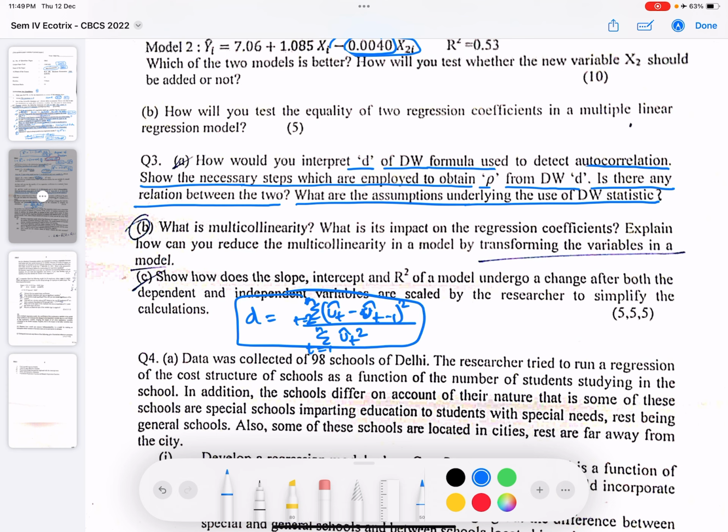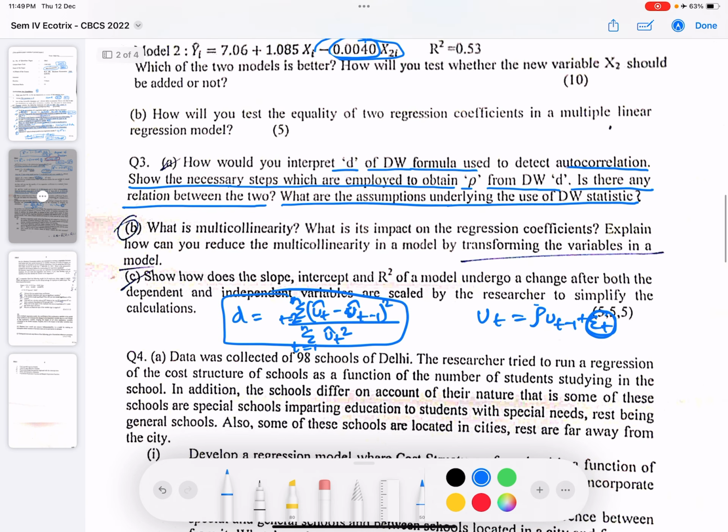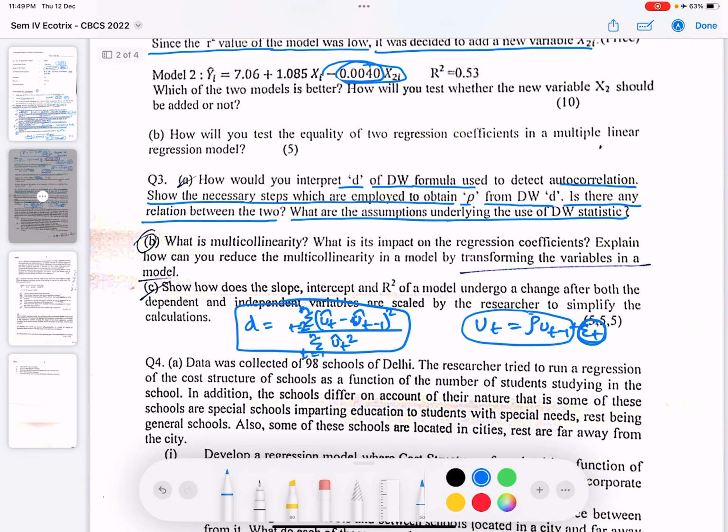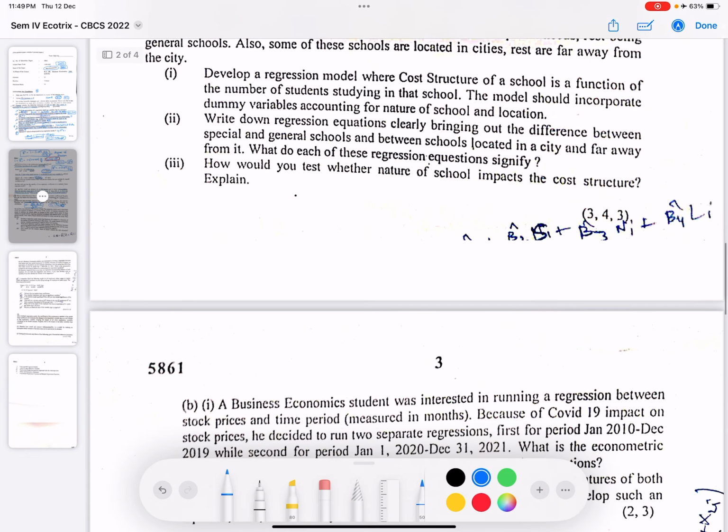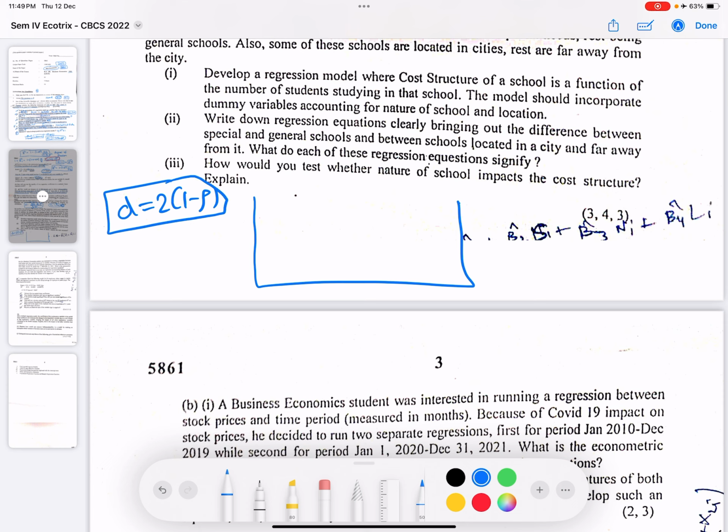Now ut, we assume ut follows rho ut minus 1 plus et, which is the white noise error term. This won't be relevant for you. So with the help of this, we can find the value of rho. And how do we interpret the Durbin-Watson test? So this is the relation between Durbin-Watson test and rho, and rho lies between minus 1 to 1. So D would lie between.